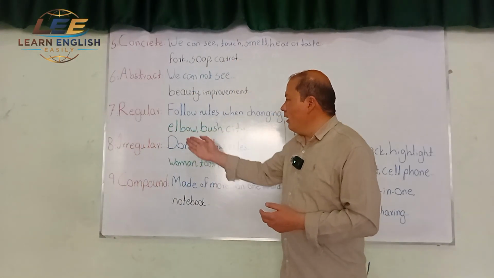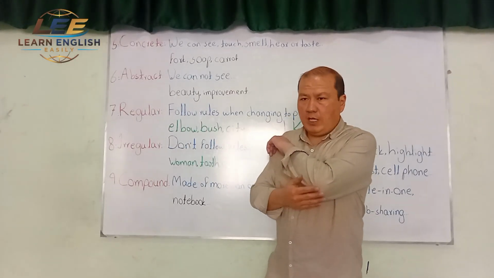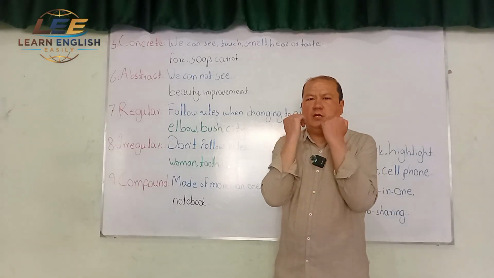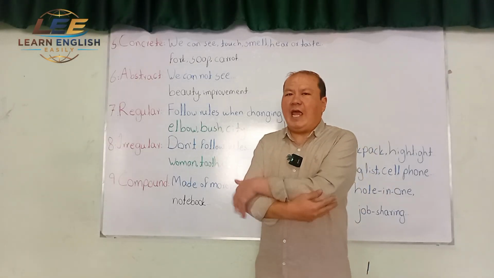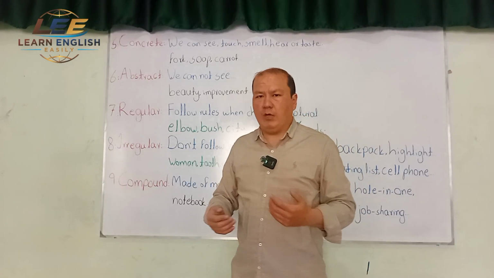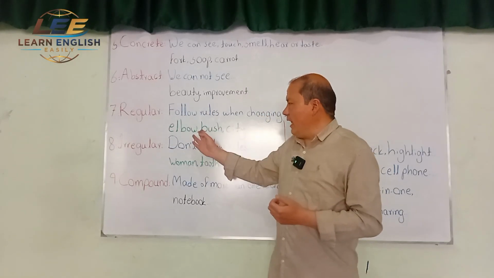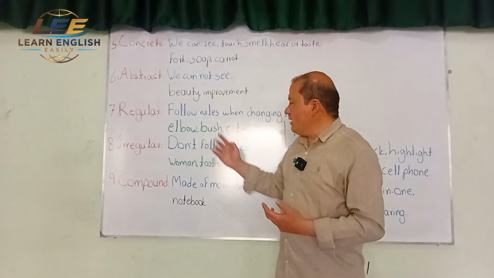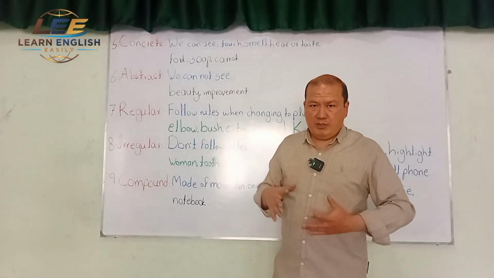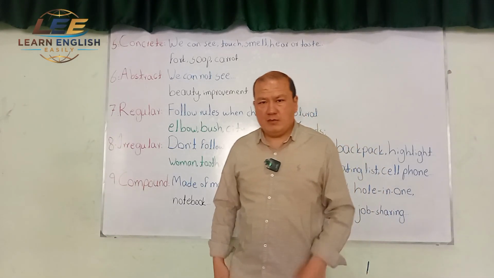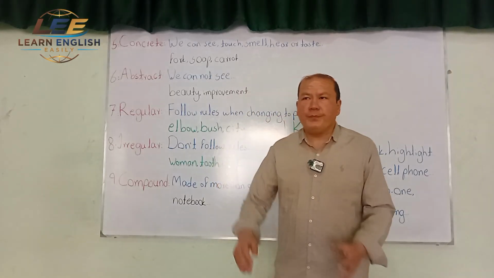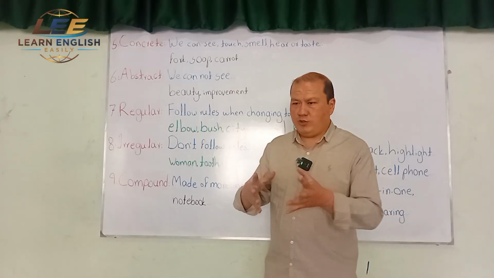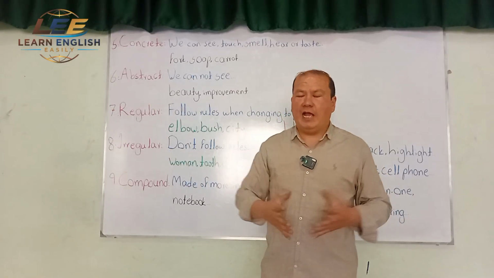Examples: elbow, this part of the body, elbow. Now when I want to change it to plural, if there are two, for example, I will say my elbows are hurting, so I can make it plural, elbows. I'll add an S, it will become plural, like books. Another example, bush. Bush is a small tree where we have flowers. I can have many bushes, bushes of roses and some other flowers.